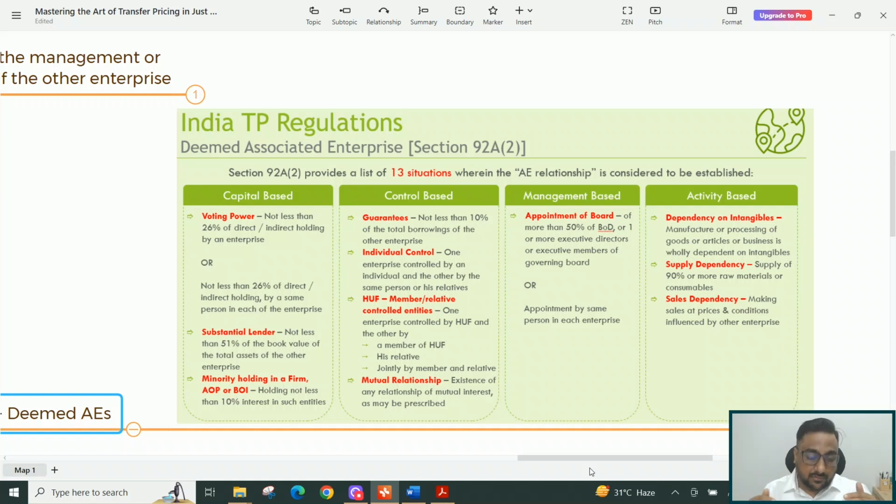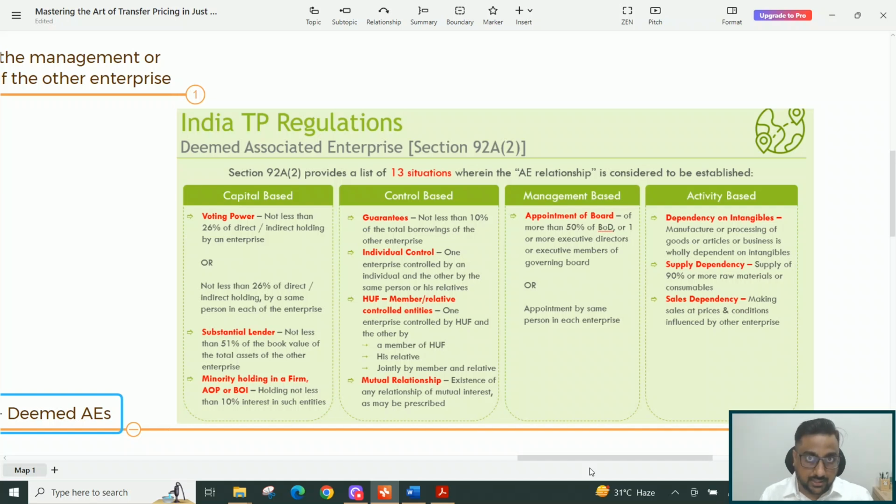So first is, as we know commonly, voting power, that is 26% holding of equity directly or indirectly. Then there is capital base. Number 2 is substantial lender. If an enterprise has given a loan whose value is not less than 51% of the book value of the total assets of the other enterprise, then these two enterprises can also be considered associated enterprises.